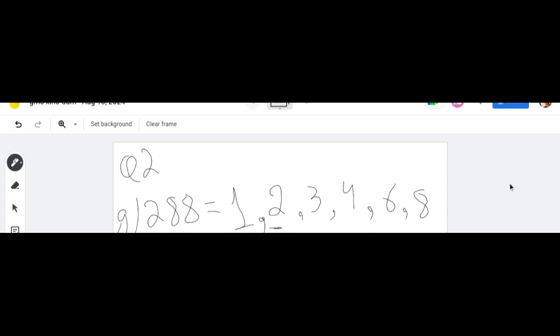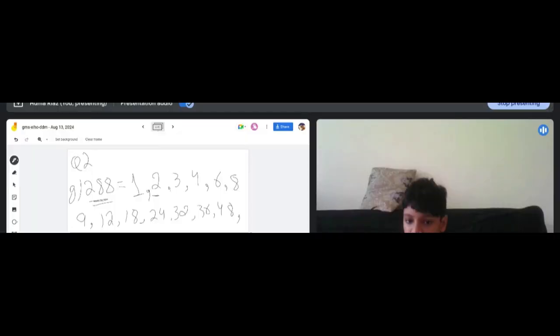Now you can write the factors of 288 in your notebook, and after doing that we have to do part H on your own. You just have to divide 250 by 2. Okay, write this down.